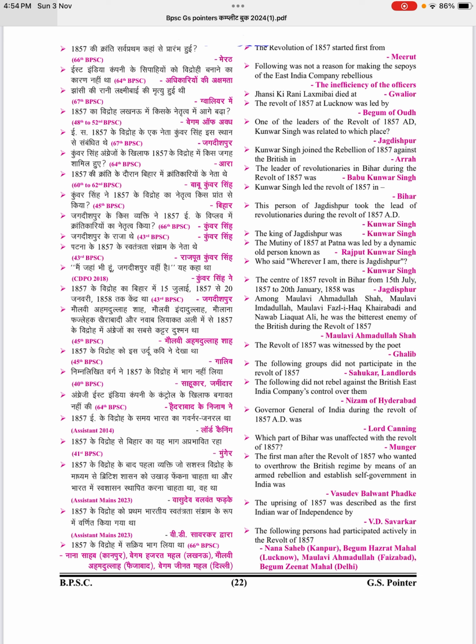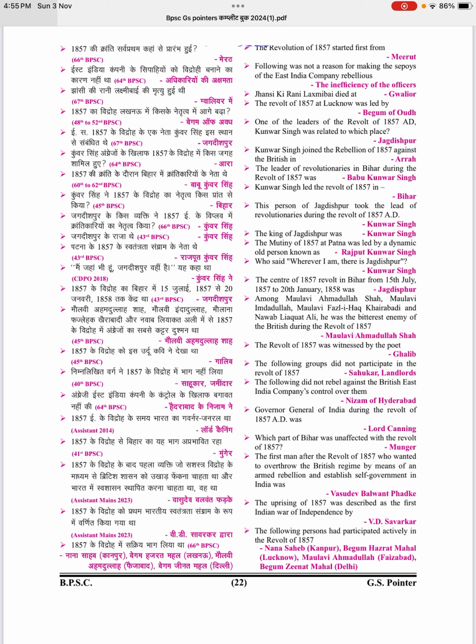Jagdishpur. Kunwar Singh joined the rebellion of 1857 against the British in Ara. The leader of revolutionaries in Bihar during the revolt of 1857 was Babu Kunwar Singh. Kunwar Singh led the revolt of 1857 in Bihar. This person of Jagdishpur took the lead of revolutionaries during the revolt of 1857, Kunwar Singh.